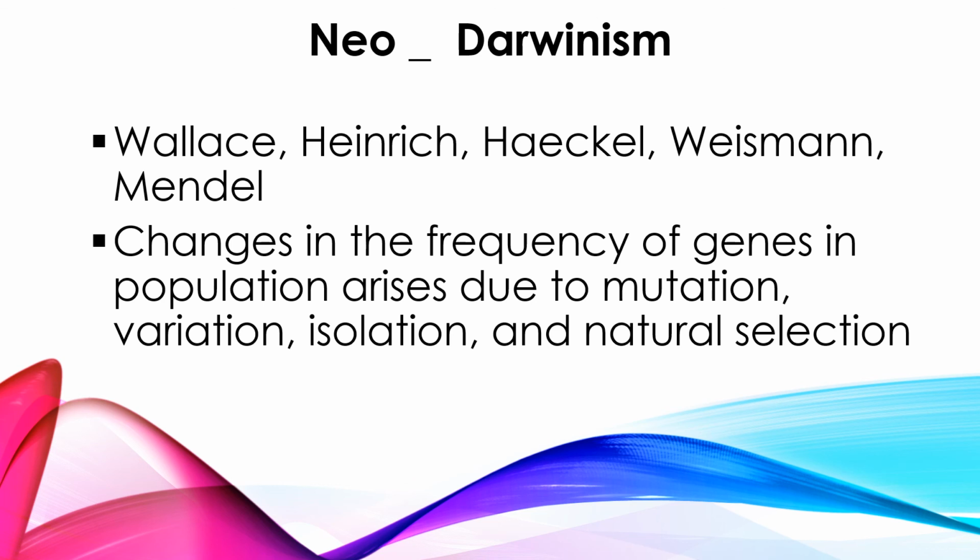So these people interlinked the modern concept with Darwin's concept, and they gave the modern synthetic theory of natural selection, right? How mutation or variation will bring evolutionary changes, how isolation will bring frequency changes or evolutionary changes, and natural selection, those things we are going to discuss in the next class. Fine. So that's all about Darwin's theory, and let us go on to some assignments regarding today's portion.